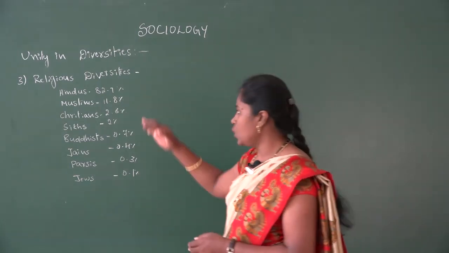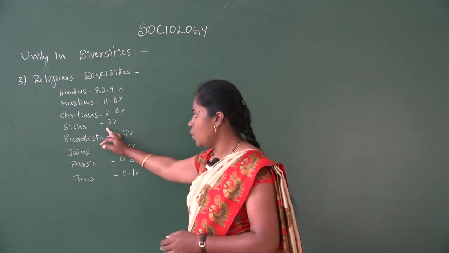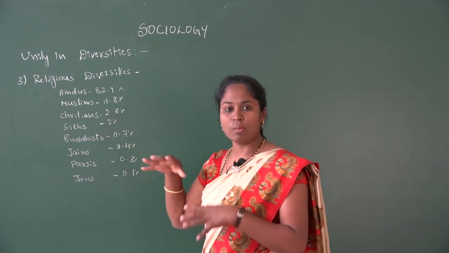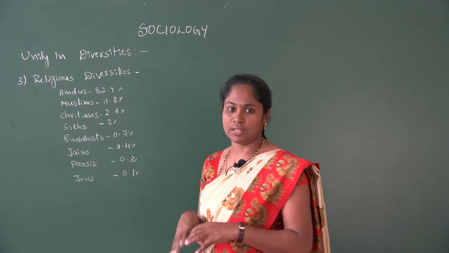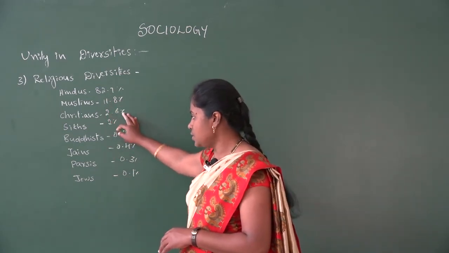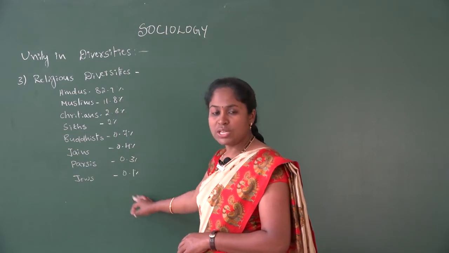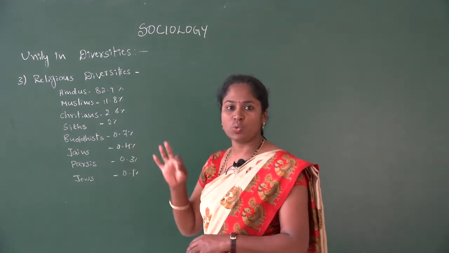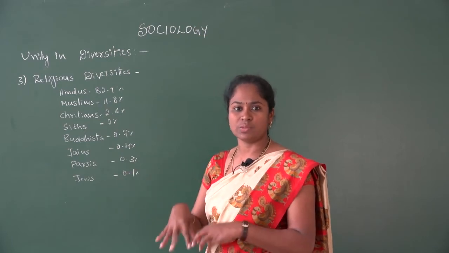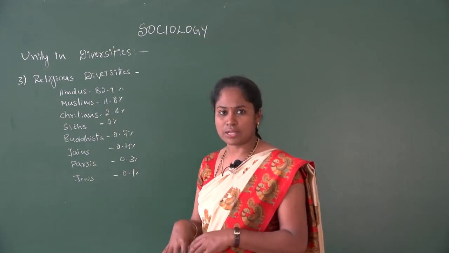Here Hinduism, Sikh, Buddhism and Jains, these religions have been born in the Indian society. Then here we can see Muslims, Christians, Parsis and Jews. These are because of the invaders who came to Indian society. Because of their influence, these religions have existed in Indian society.